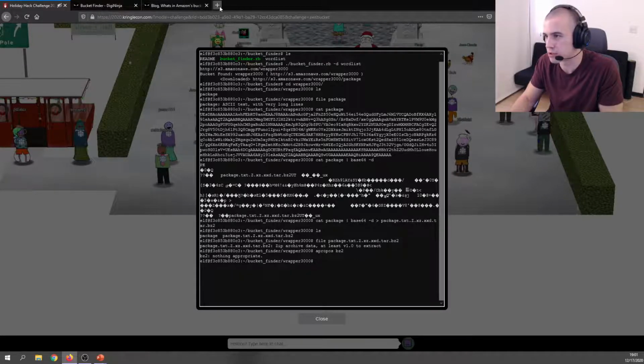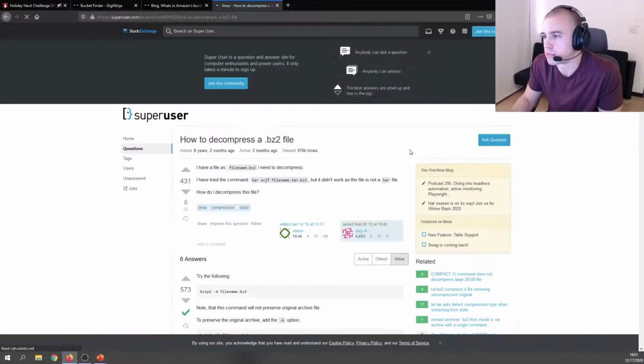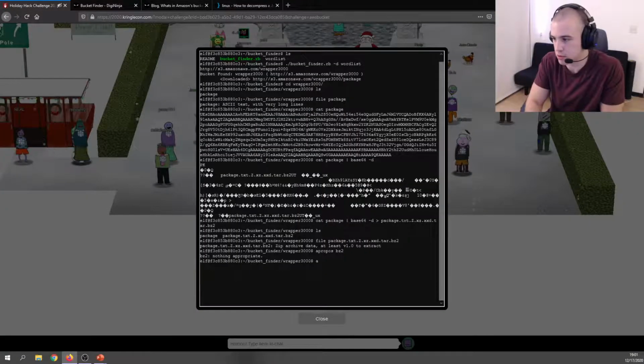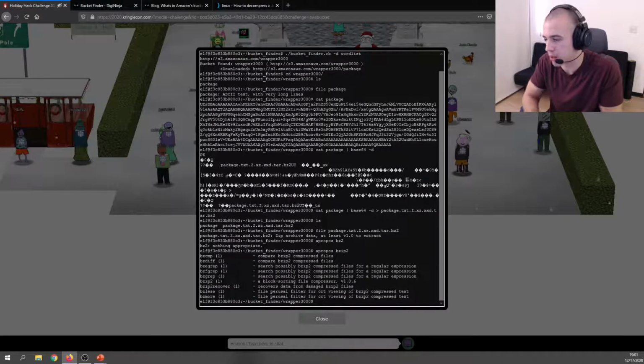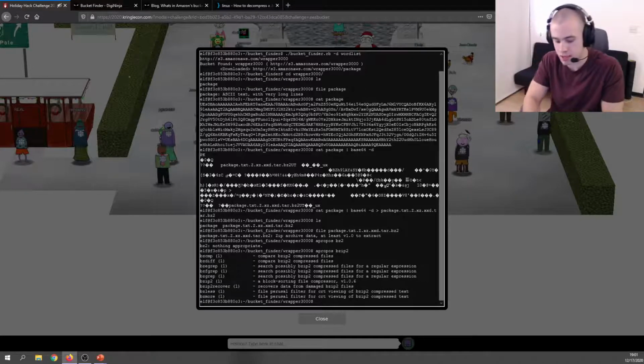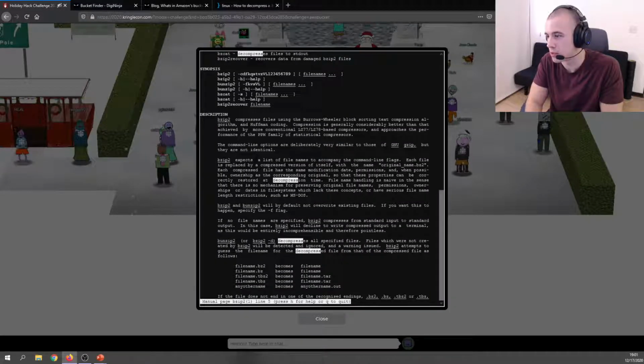So let's do a search. Let's just search for how to decompress a BZ2 file. So bzip2 seems to be a command. So let's go back here and do a search for bzip2. Okay, and we get some commands back. So let's try bzip2, and let's do a search for decompress.